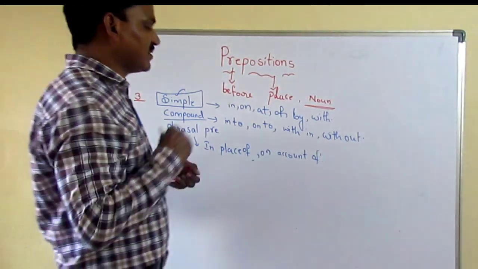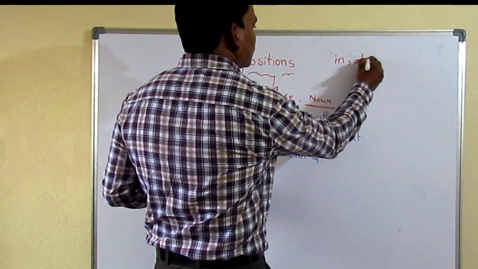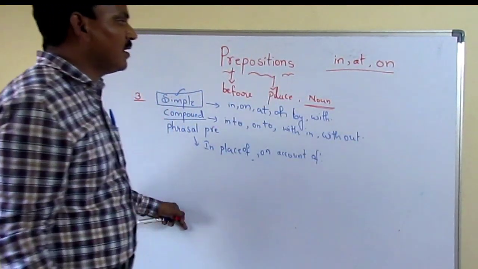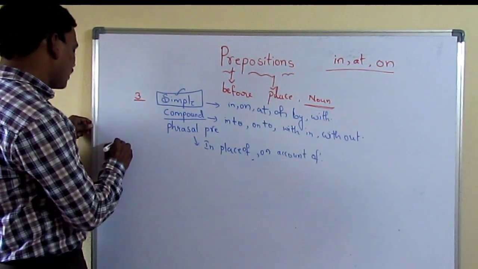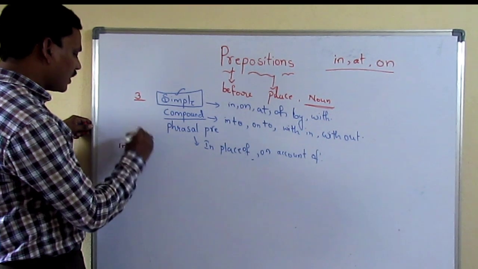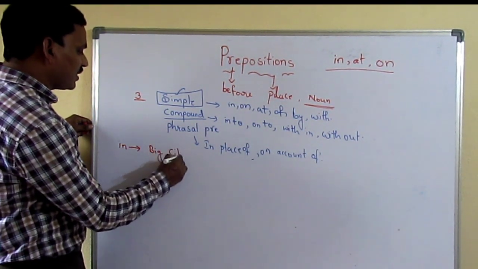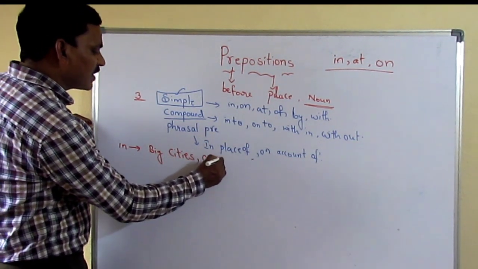Okay friends, say this. First and primarily, in, at and on. How to use these three? You see friends, in is always used before big places like big cities, capitals and countries.